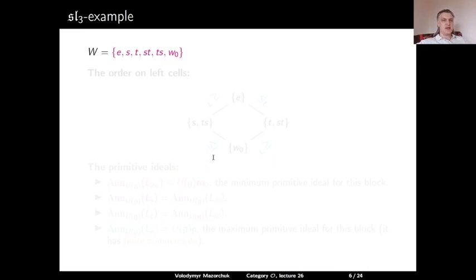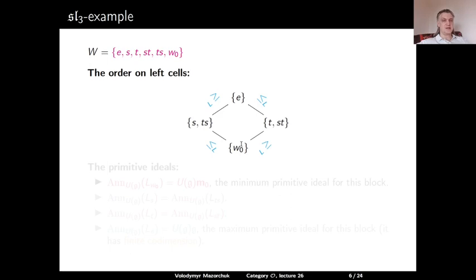So in the SL3 case, the group W consists of e, s, t, st, ts, and w0. Here is the order on the left cells in this group. So we have four left cells. e is the minimal left cell, and w0 is the maximum left cell.